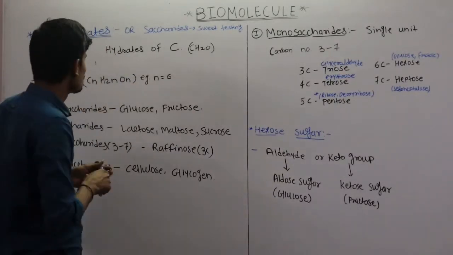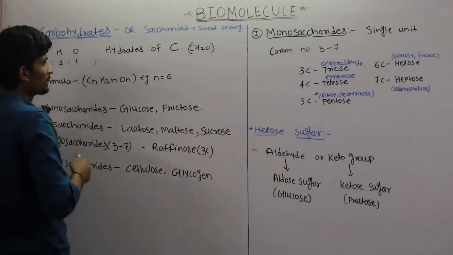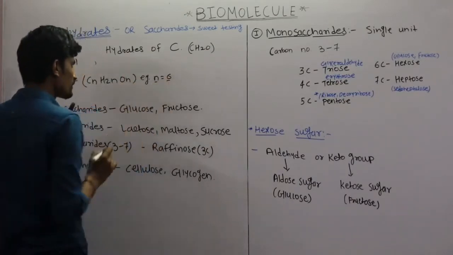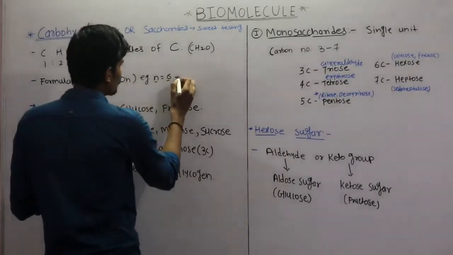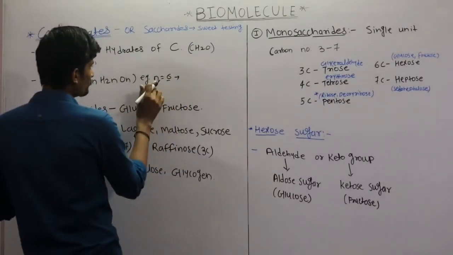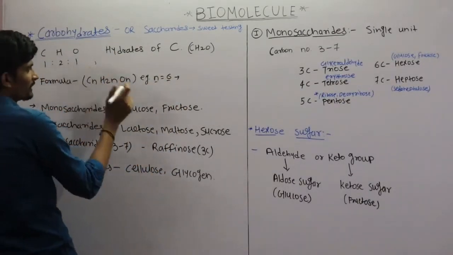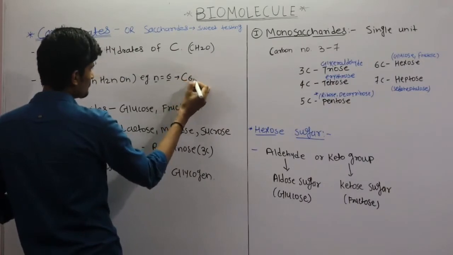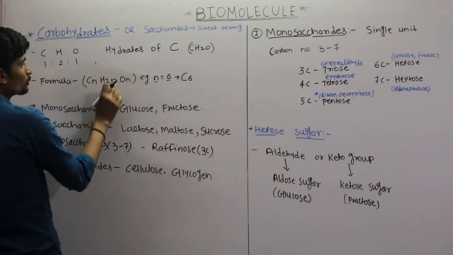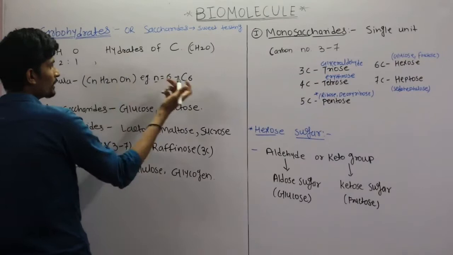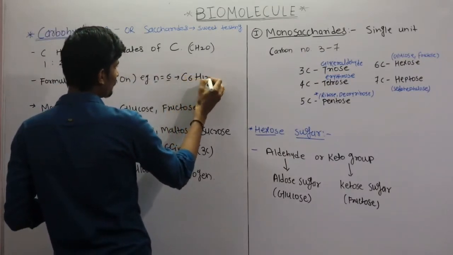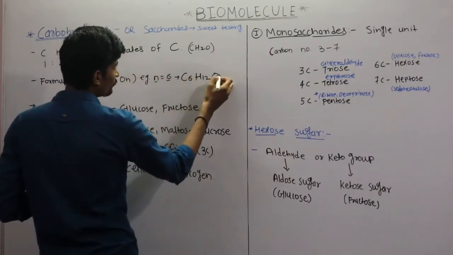Example, if we take n equal to 6, put 6 in the place of n, so it becomes C6, and H2n, 6 into 2 becomes 12, so H12, and again n, so O6.